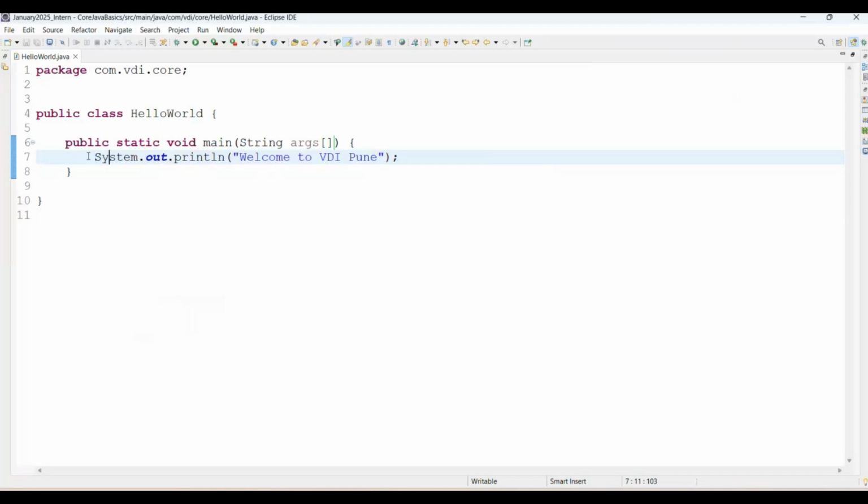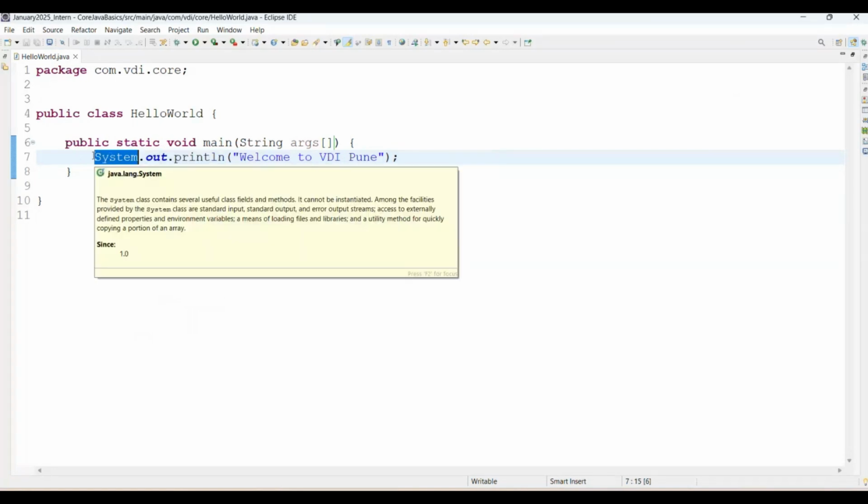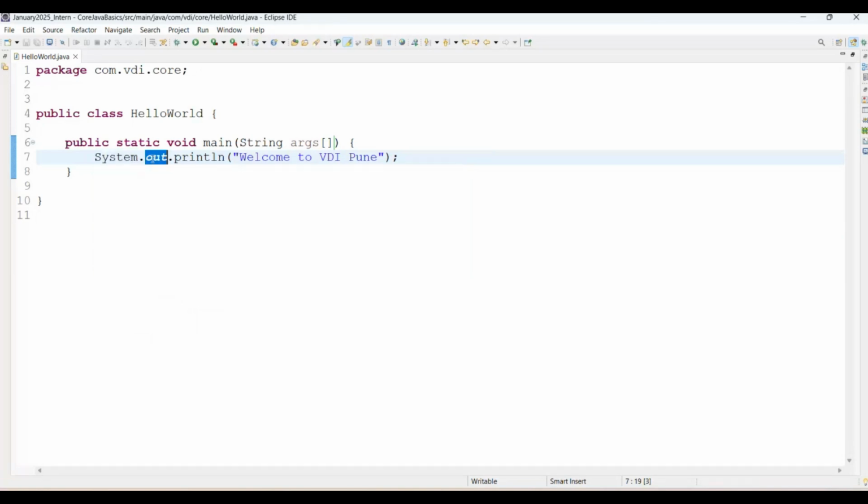Then see, System.out.println is used for printing statements. System is a class coming from the java.lang package, and the lang package is available in Java by default. Out is an object and always starts with a lowercase letter. This object comes from the PrintStream class. Println is a method coming from the PrintStream class, and a method also always starts with a lowercase letter. In such a way we did our HelloWorld application.